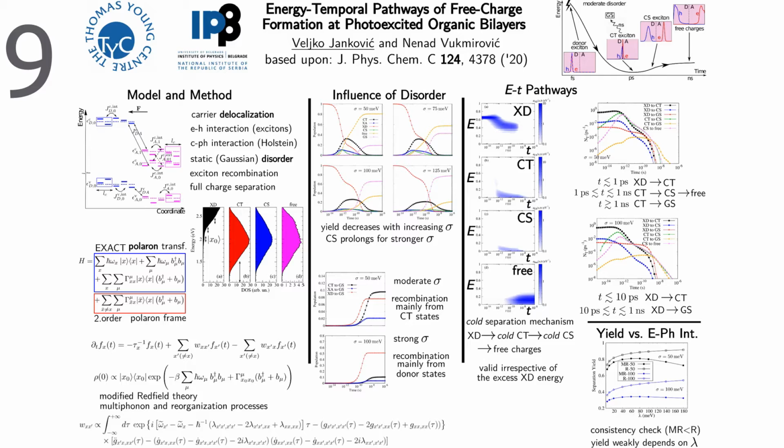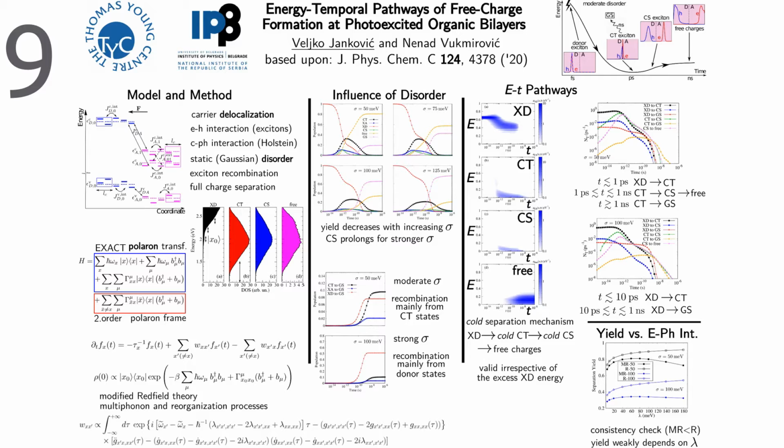Unraveling the mechanisms and timescales of free charge generation at organic bilayers is rather challenging because the electronic couplings, static disorder, and electron-phonon interaction are all comparable to one another, which invalidates the use of simple theories of exciton and charge dynamics. In this contribution, we employ the modified Redfield theory, which interpolates between the standard Redfield and Förster theories and thus enables us to capture the interplay between localization, disorder, and polaronic effects during charge separation.